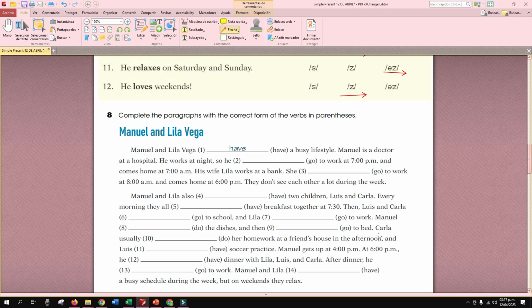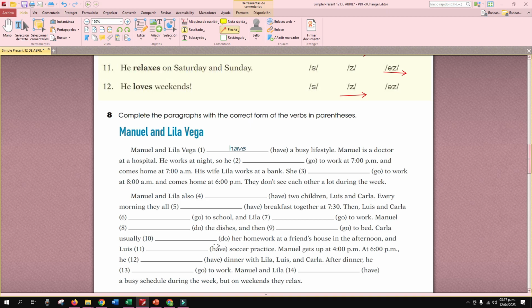Carla usually blank her homework at a friend's house in the afternoon and Luis soccer practice. Manuel gets up at 4 p.m. At 6 p.m. he dinner with Lila, Luis and Carla. After dinner he to work. Manuel and Lila a busy schedule during the week, but on weekends they relax, right?